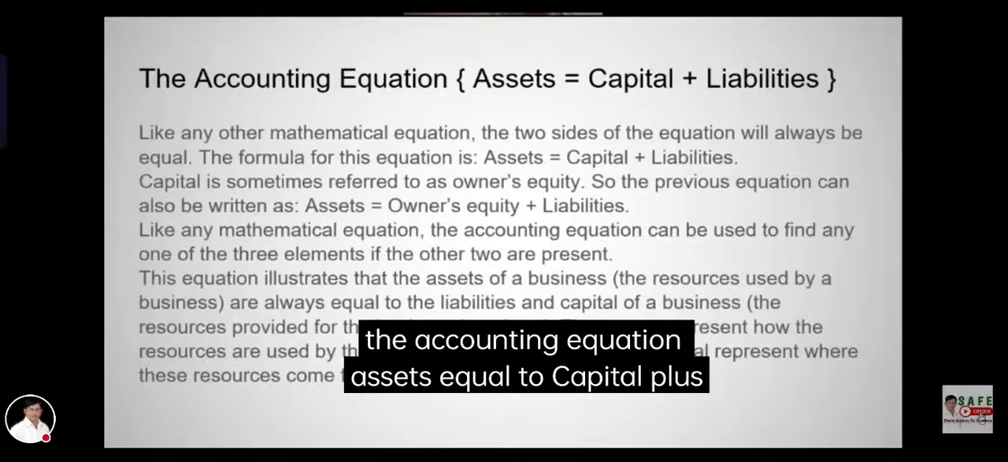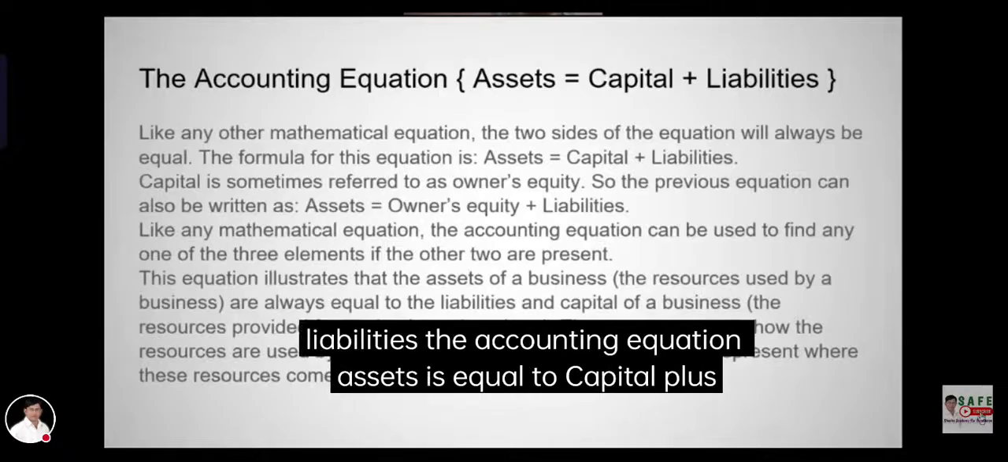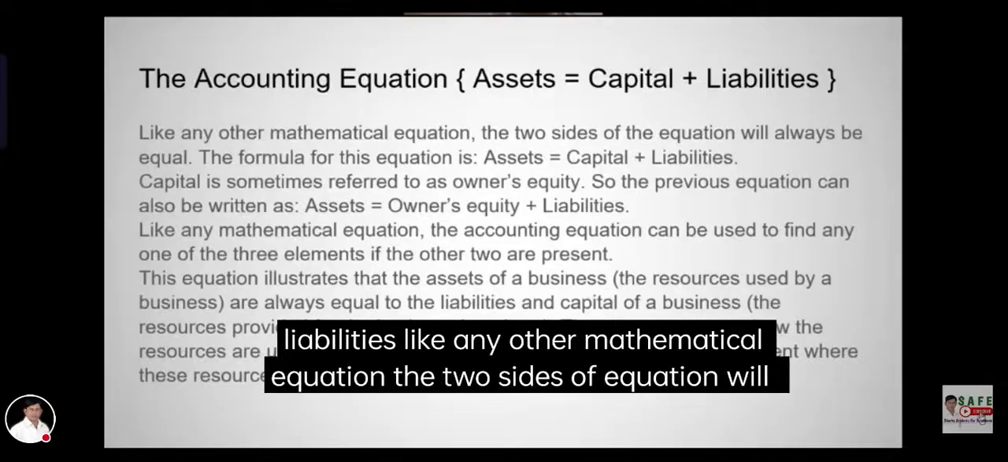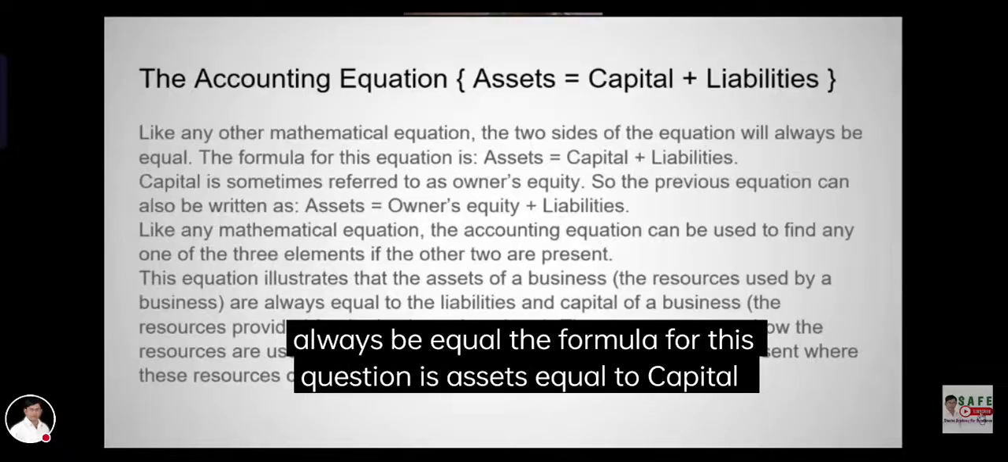The accounting equation. Assets is equal to capital plus liabilities. Like any other mathematical equation, the two sides of the equation will always be equal. The formula for this equation is assets is equal to capital plus liabilities.